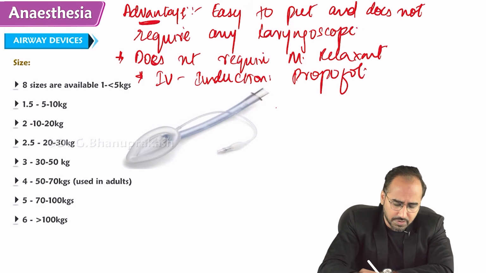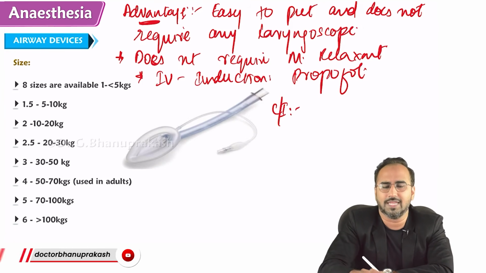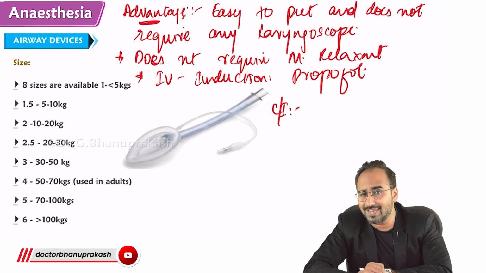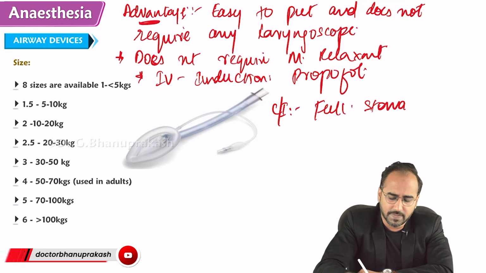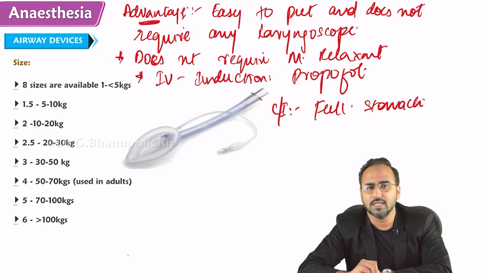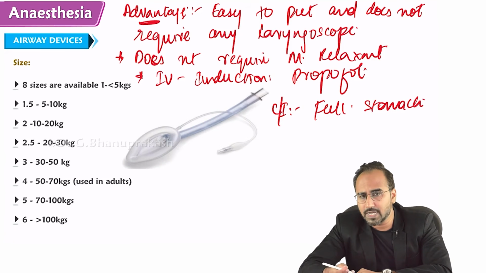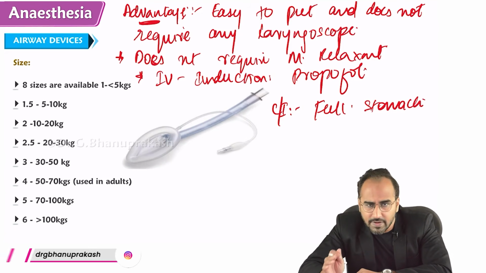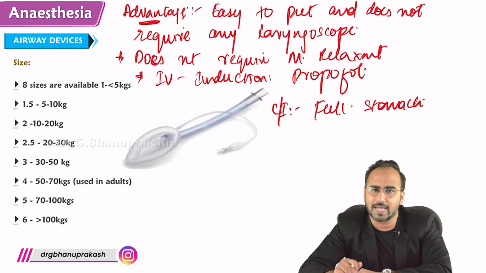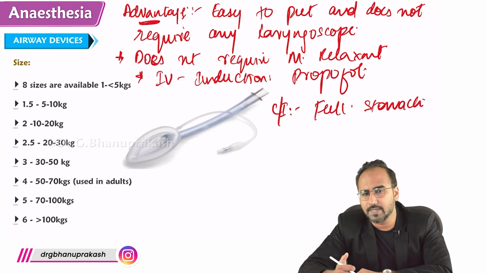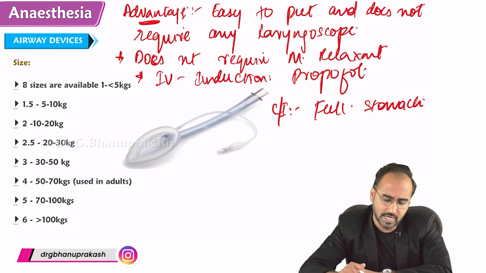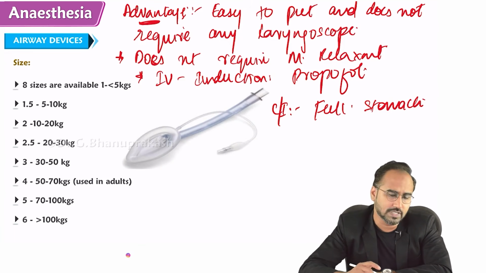We know the advantage, we know the indications. We also need to know about the contraindications of LMA. In which patient should LMA never be put? First is a full stomach patient. Why, sir, is it contraindicated in a full stomach patient? Because if I put an LMA and ventilate the patient, the gases will enter the esophagus also and the patient will aspirate, right? So it is contraindicated in full stomach.